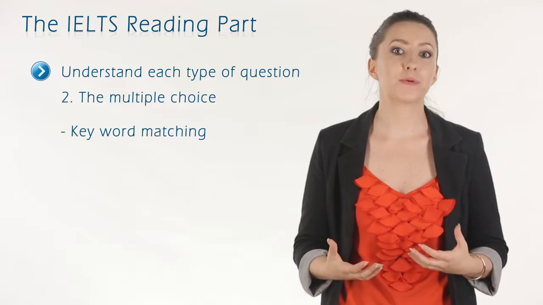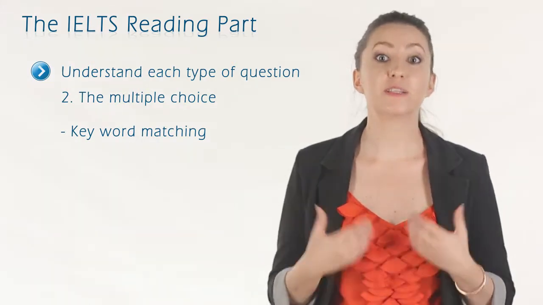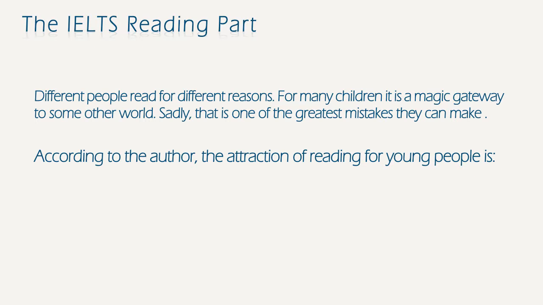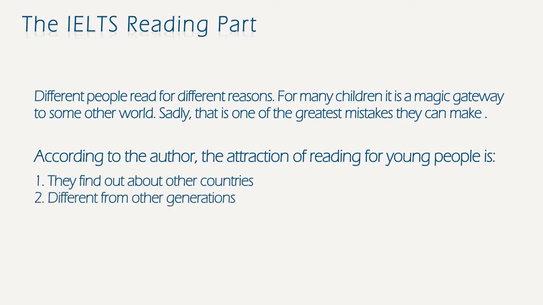Here's another example. Different people read for different reasons. For many children, it is a magic gateway to some other world. Sadly, this is one of the greatest mistakes they can make. According to the author, the attraction of reading for young people is they find out about other countries, different from other generations, escaping into another world, or foolish.